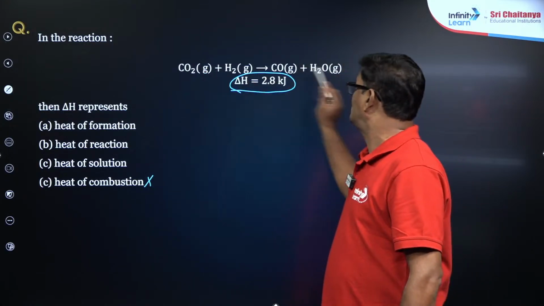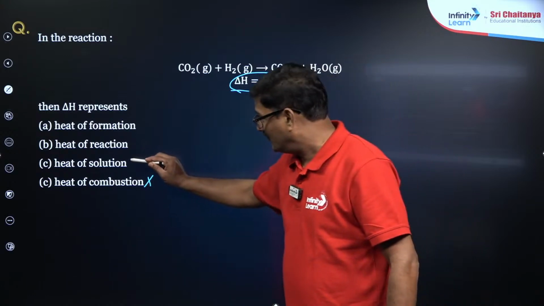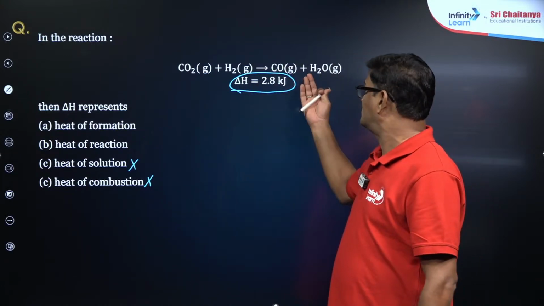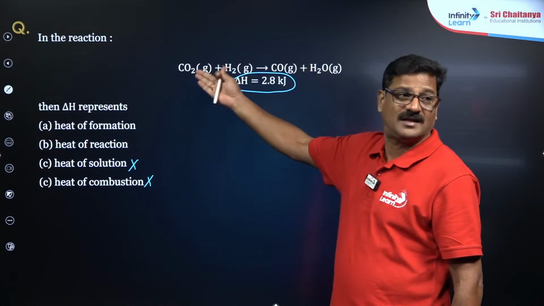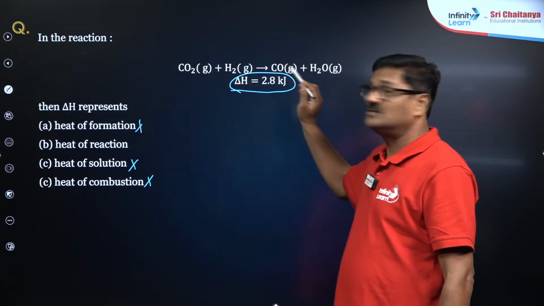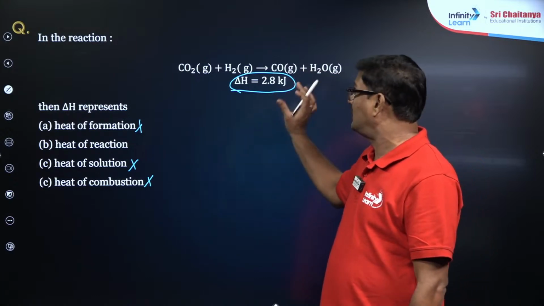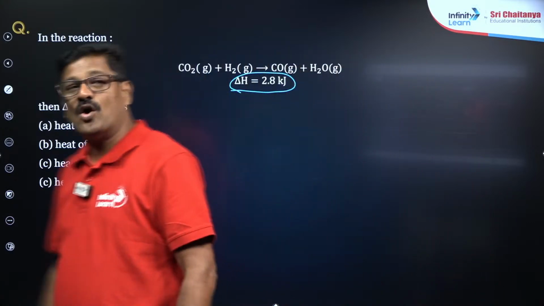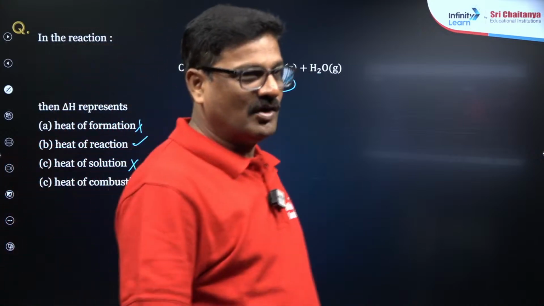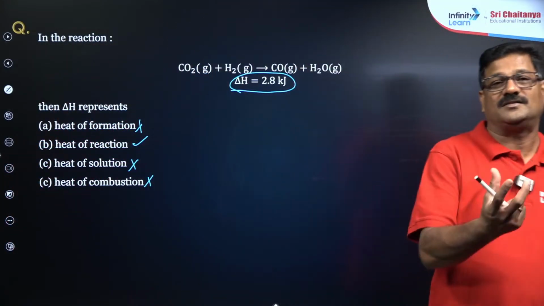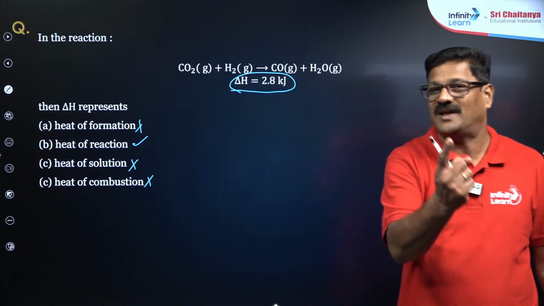There is no solution formation, wrong. And heat of formation, no compound is forming from its elemental state. Whatever reaction is given, you call that enthalpy the heat of reaction. Got it? This is the simplest version of understanding what thermodynamics tells you from the NCERT.